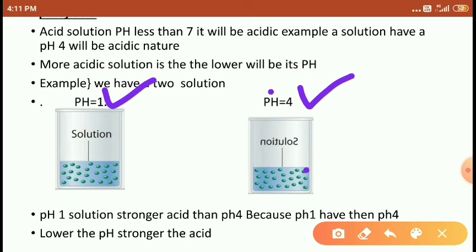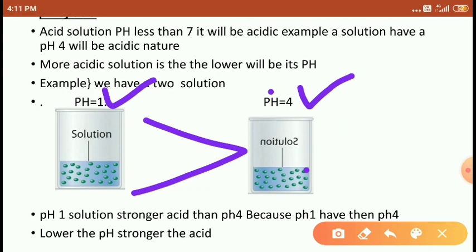Obviously the first one, because its pH value is small. A small pH value means it contains more hydrogen ions, that's why it is more acidic. The pH 4 solution is also acidic, but less acidic than the pH 1 solution.